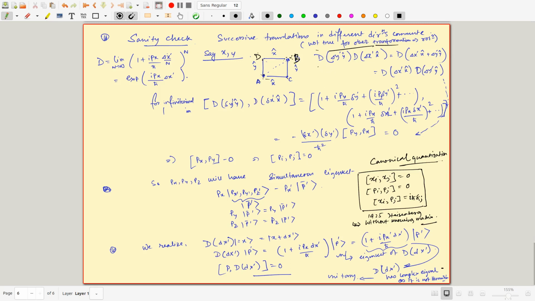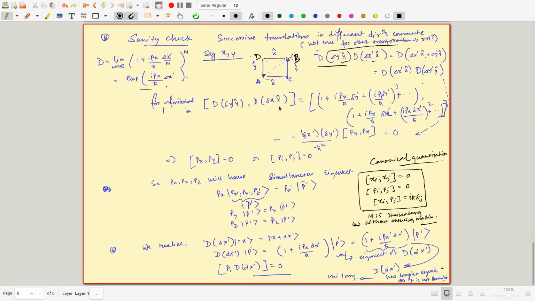So here, if I do first the y translation, I write it as delta y in the y cap direction, to remind me it's in the y cap direction, and delta x in the x cap direction. It should give me the same as delta x in the x cap direction plus delta y prime in the y cap direction. It must give me the same as this, and it should be the same when I do first x and then y. Okay. So how to write it down? I know that the d operator is nothing but this exponential.